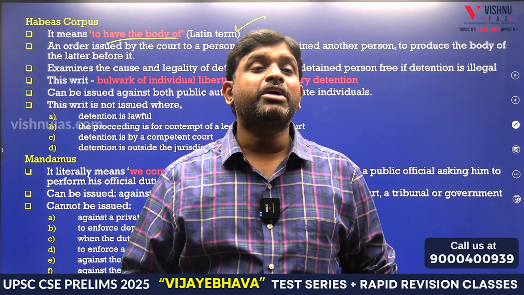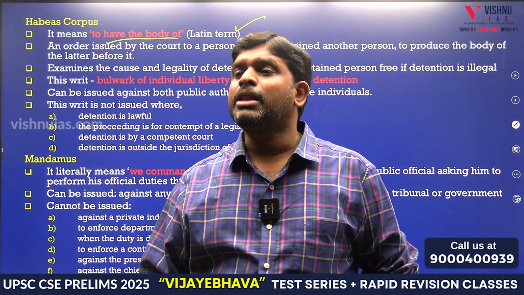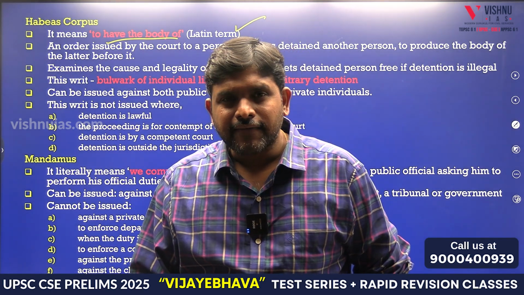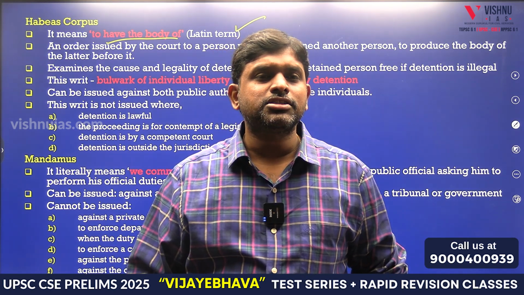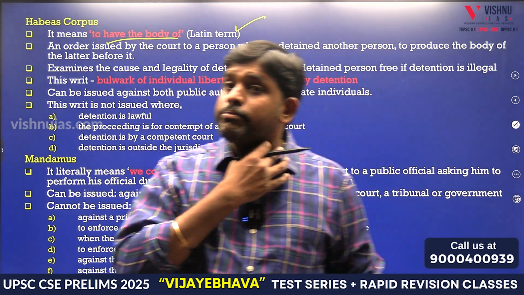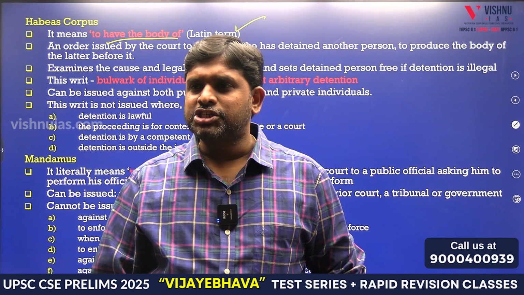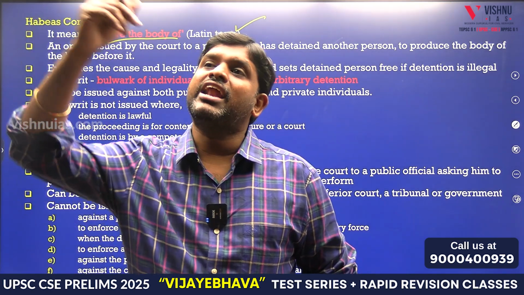In order to enforce my brother's fundamental right, that is the right to life and liberty, I can ask the help of the higher judiciary. That particular mechanism is called habeas corpus. Why this? Because earlier, under the Rowlatt Act of the British, any person could be detained for unlimited time.